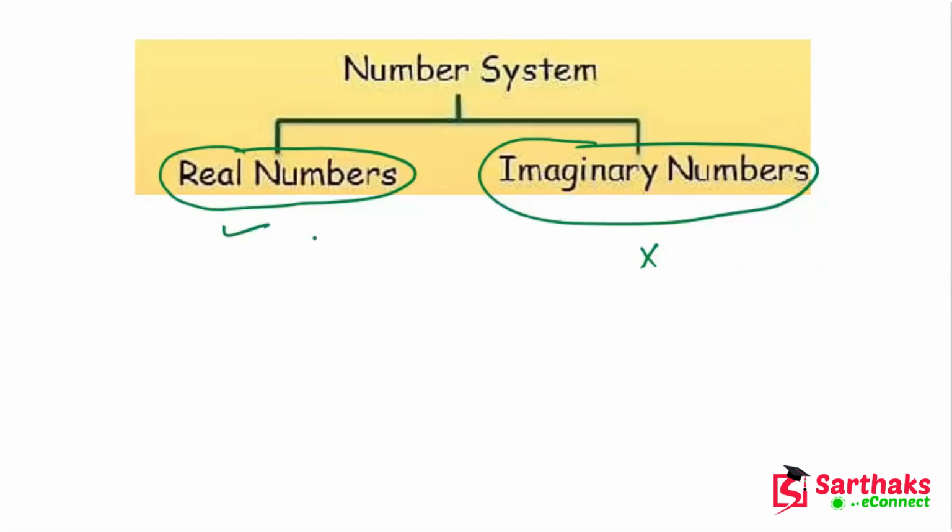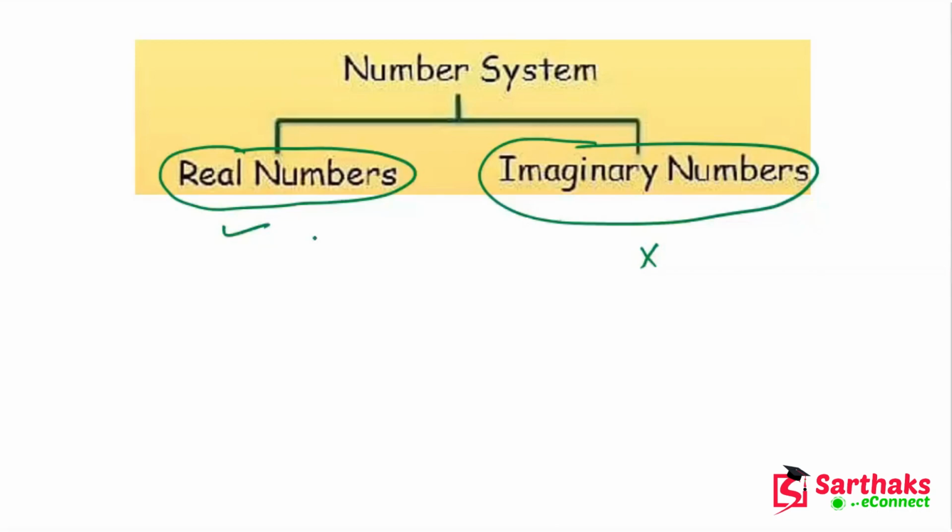What is an imaginary number? Imaginary numbers are imaginary. These are not used in our daily life, so we are not discussing them. We are just talking about real numbers.